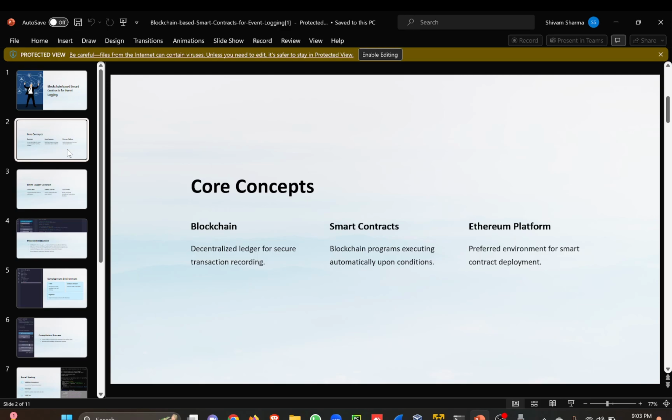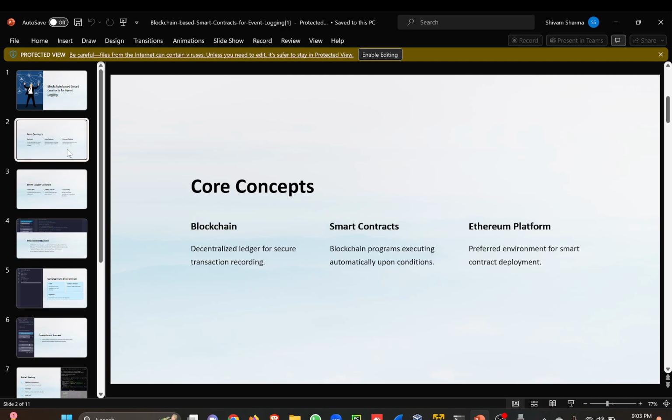The core concepts of our project are, first, blockchain. Blockchain is an advanced database mechanism that allows transparent information sharing within a business network. Second is smart contracts. Smart contracts are contracts that are coded and stored on the blockchain. They automate agreements between the creator and recipient, making them immutable and irreversible.